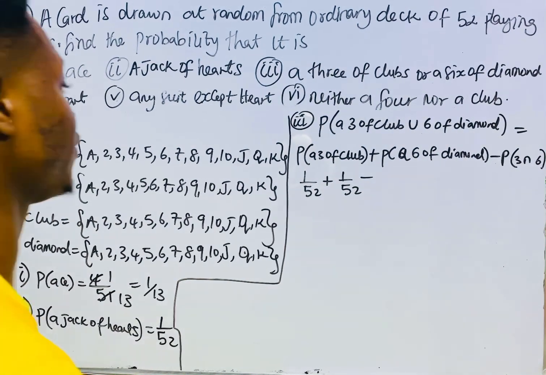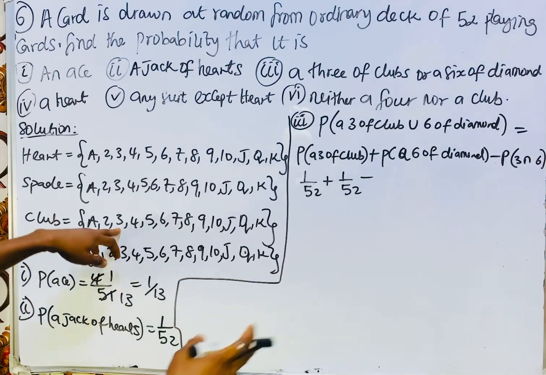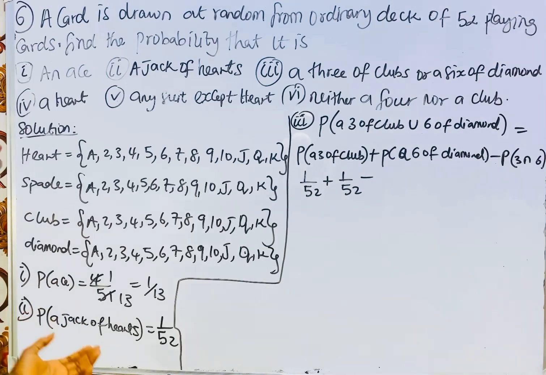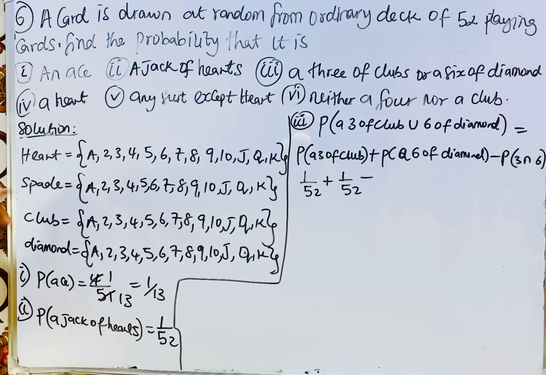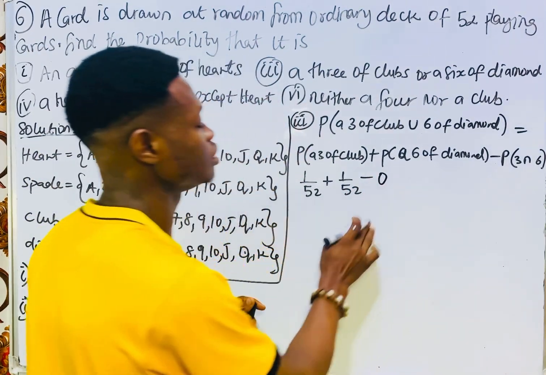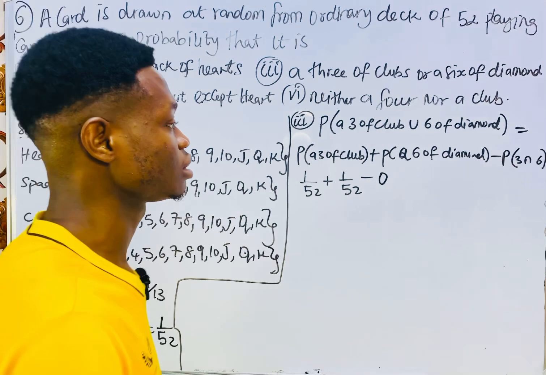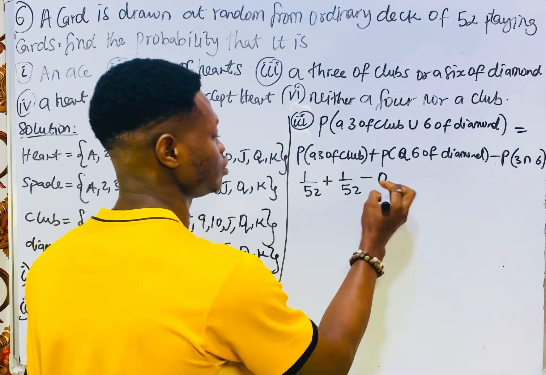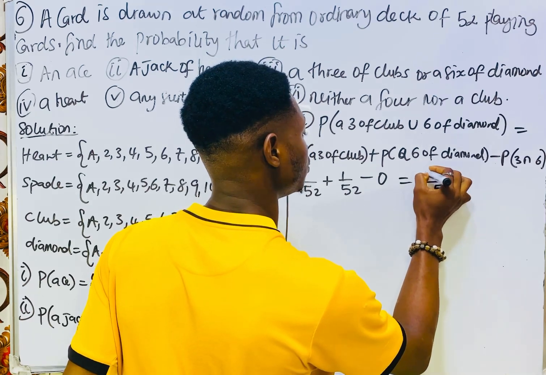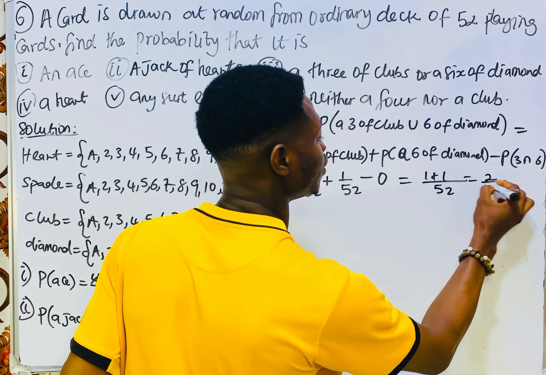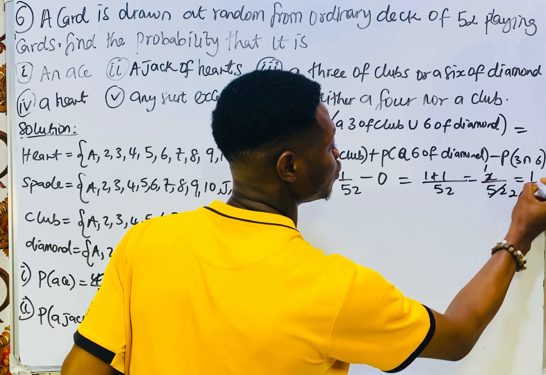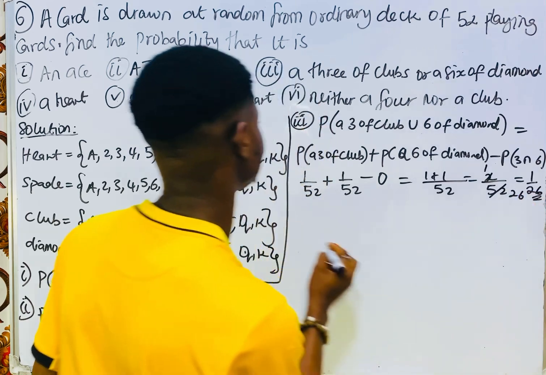So obtaining a 3 from club and a 6 from diamond, they are not the same thing. They are different events. And mind you that spade and club are black, heart and diamond are red. So this minus term is zero. This is trying to tell you that they are mutually exclusive. So we are going to have 1 plus 1, which is 2 over 52, 2 here 1, 2 here 26. So we have 1 over 26.